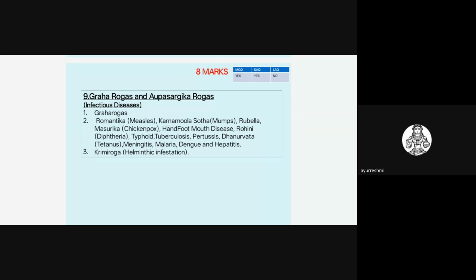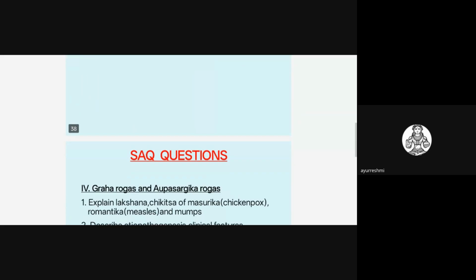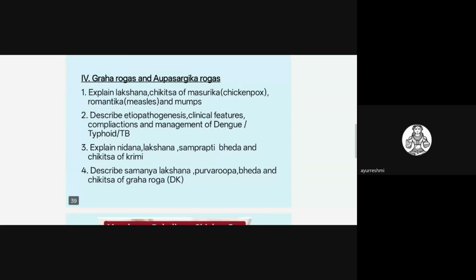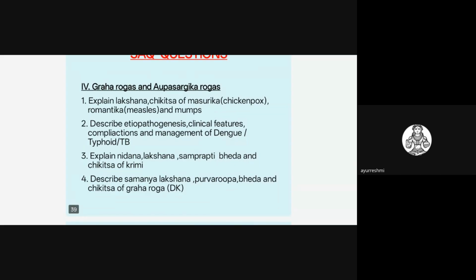Very commonly asked questions in the Graha section are related to chicken pox, measles, and mumps. Karnamoola Shotha or mumps is frequently asked, and chicken pox is commonly asked. Sometimes they may ask about measles also. One SAQ question they may draw from this topic, or sometimes they will ask about dengue fever and typhoid fever, which are commonly asked.